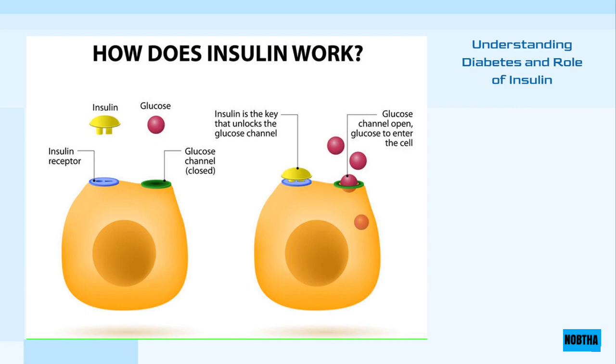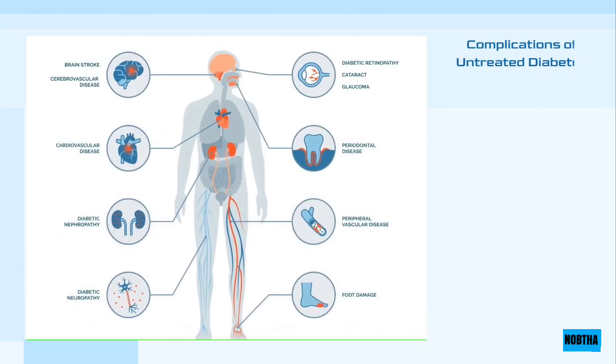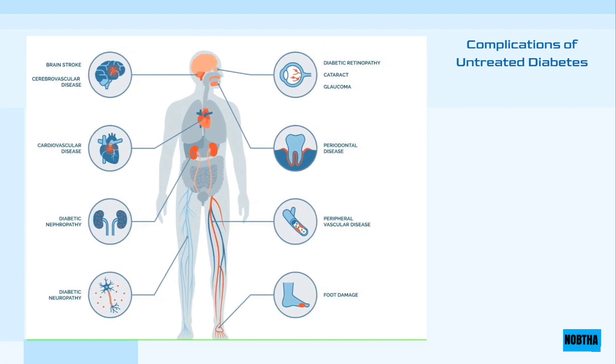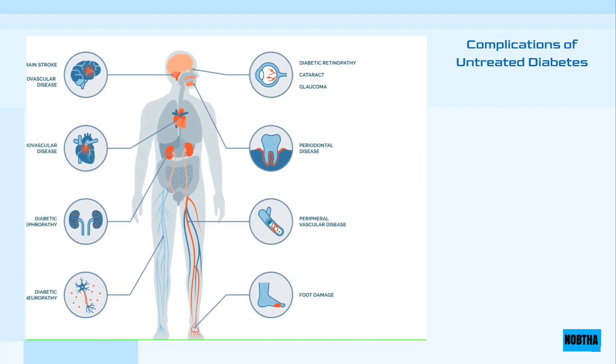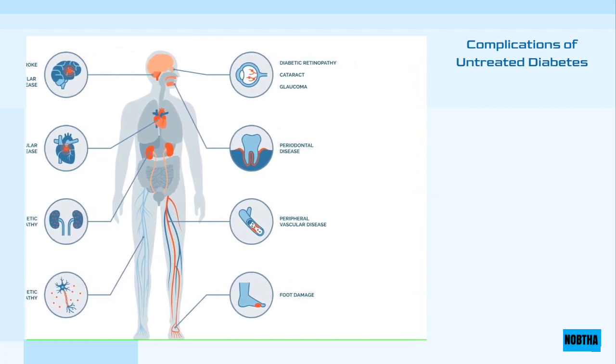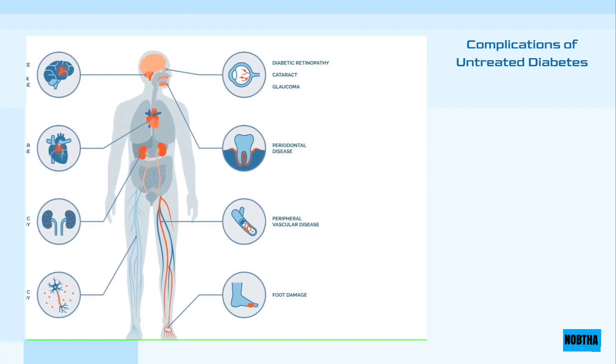Insulin is a hormone that helps regulate blood sugar level, and it helps to introduce glucose molecules into cells to be stored or used to produce energy. Failure to treat diabetes causes serious complications, such as nerve and blood vessel damage, and damage to the eyes, kidneys, and other body organs.